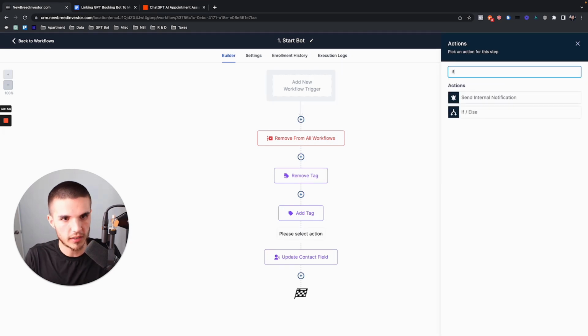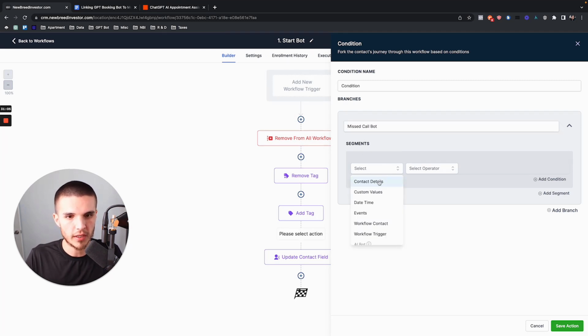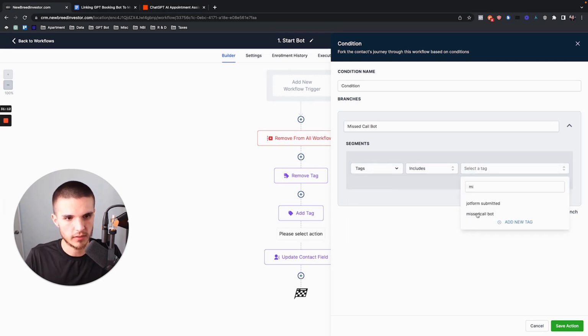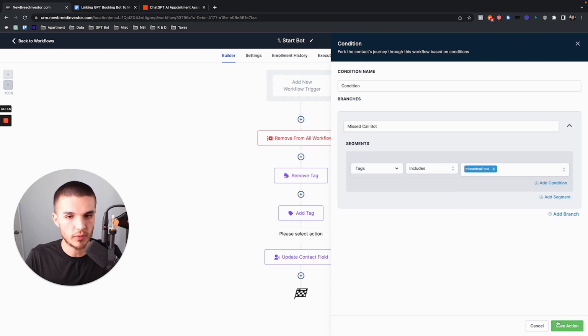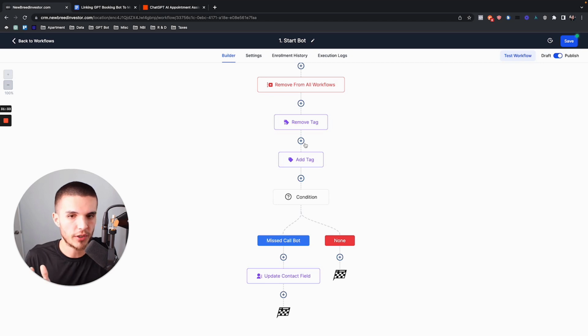So what we're going to do is another branch, which is if/else, and then we're just going to do missed call bot. And then we are going to choose this tag, missed call, includes missed call bot. And why are we doing that? Because when the incoming call comes through the system, it's canceled, busy, no show, or whatever those filters were, then we added that tag. So that's the only time this tag is going to basically go on. And keep in mind, everything I'm showing you would automatically start this system. So this is why I didn't build it into the product, because for some people, it would be too much to know how to build this or manage it.